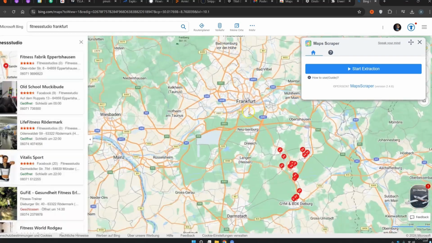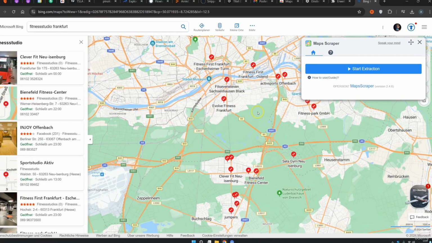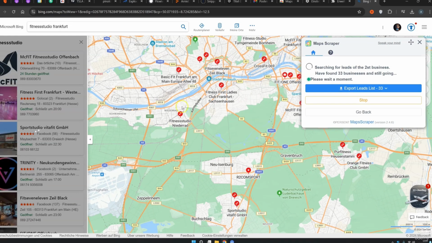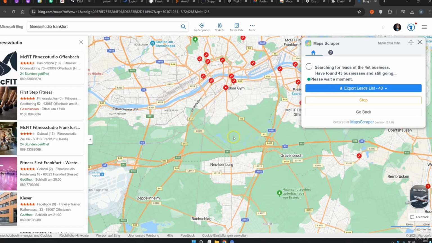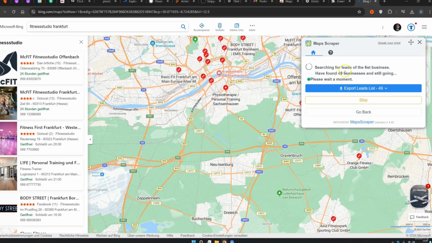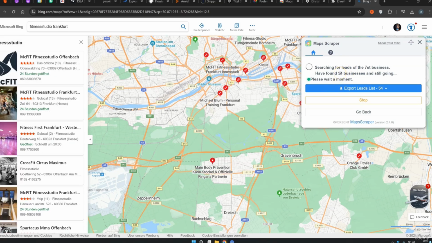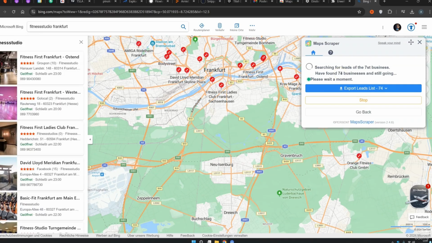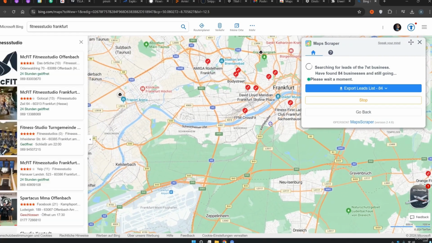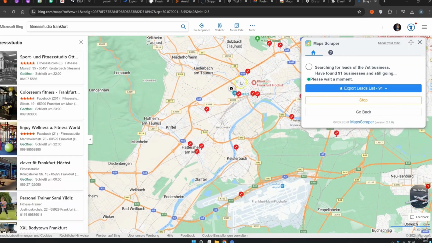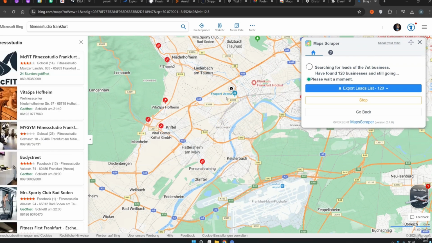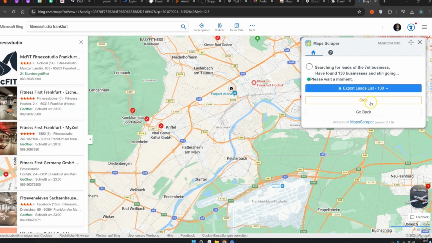Yes, exactly. We zoom in a bit here, and now we get loads of fitness studios in Frankfurt and their surroundings. Now we just click Start Extraction, and we'll begin exporting all these fitness studios as a list. And you see, we're searching for more and more fitness studios here. It's really going up. We're getting tons of leads incredibly fast, 74, 80 and so on. And when you zoom around on this map, you can also go over here. If, for example, you want to focus more on this position, then the gyms will be searched here as well. As soon as you think you have enough leads for now, you can click stop.